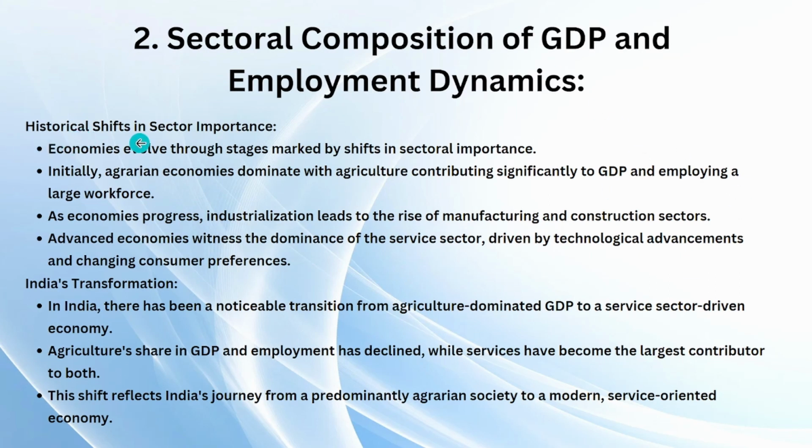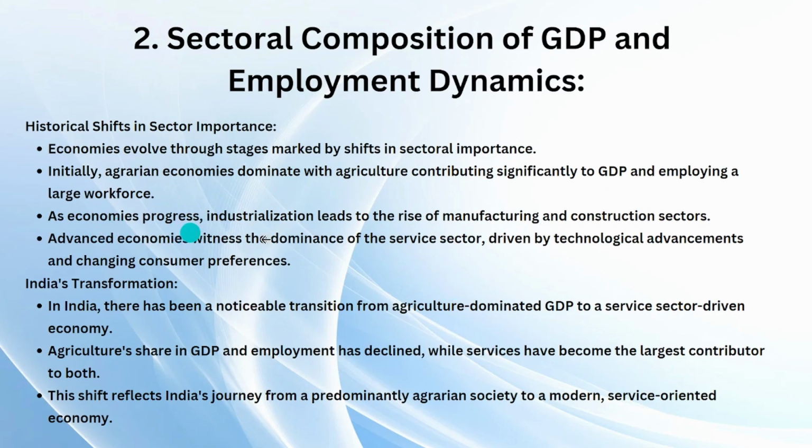So let's see historical shifts in sector importance. What history teaches us is that economies evolve through stages marked by shifts in sectoral importance. For many years economies evolve. An economy will not always stay producing agriculture. It will slowly convert into next stages marked by shifts in sectoral importance. Initially, agrarian economies dominate with agriculture contributing significantly to GDP and employing a large workforce, which means India is an agrarian economy, where more than 50% of people live through agriculture.